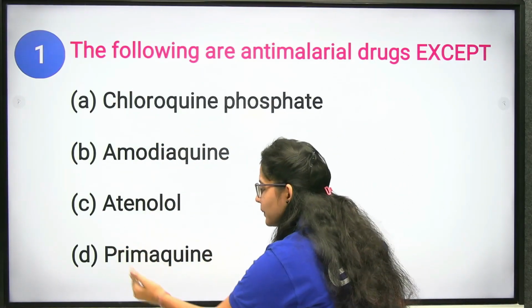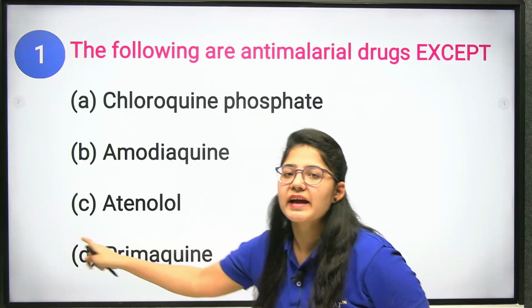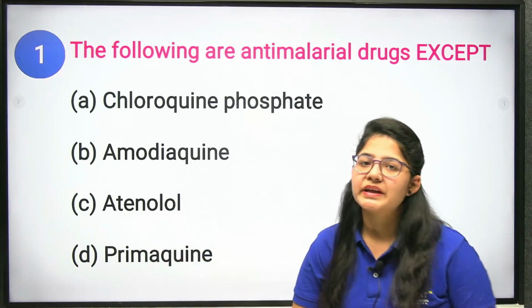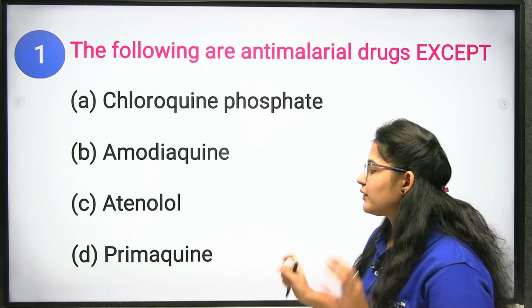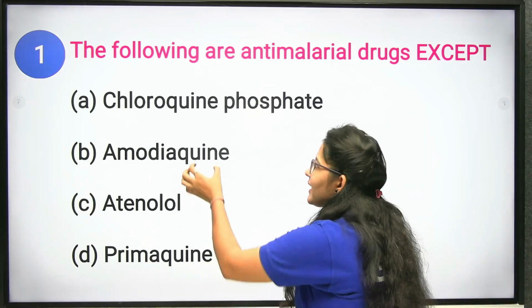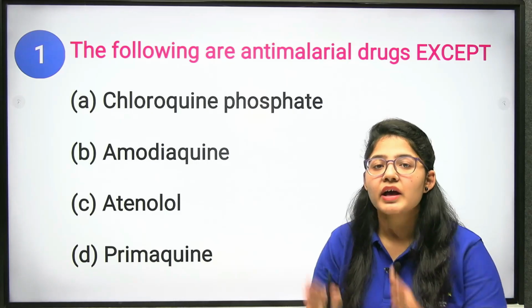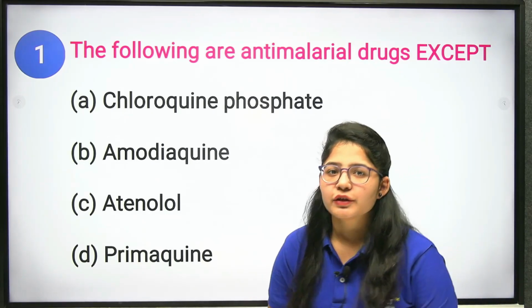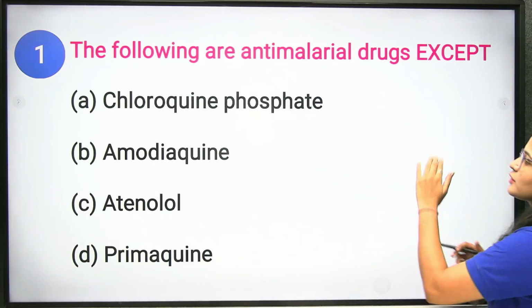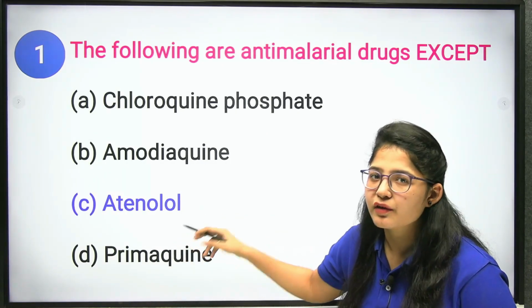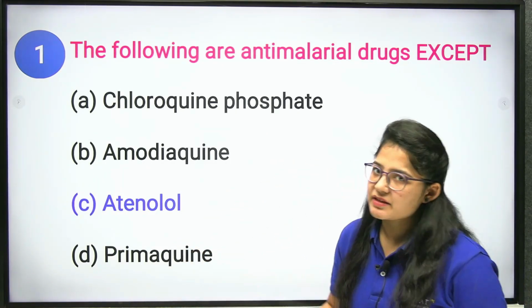Next we have primaquine. But this atenolol, this is the drug of olol, means beta blocker drug. And the word where you will get quine at the end, that means those drugs are specially anti-malarial drugs used to treat your malaria. So what will be the correct answer? Atenolol. This is not a drug of your anti-malarial classification.